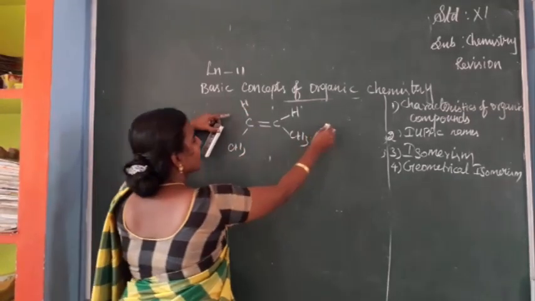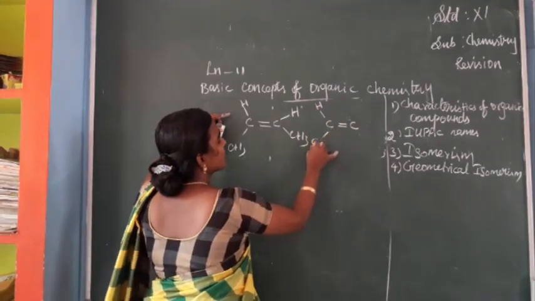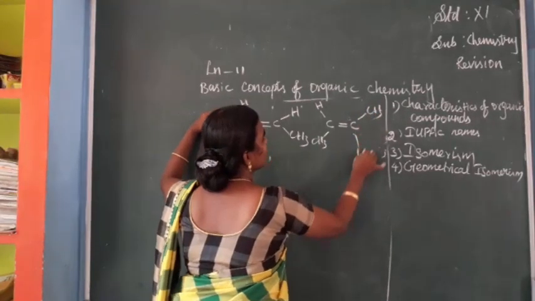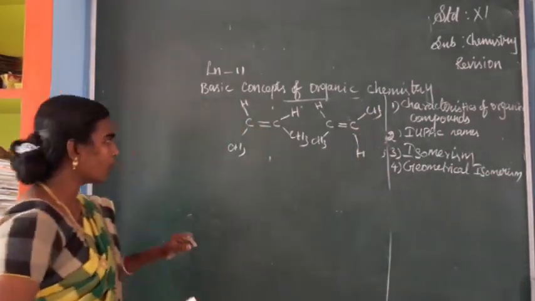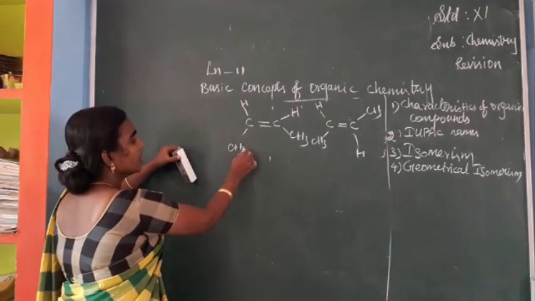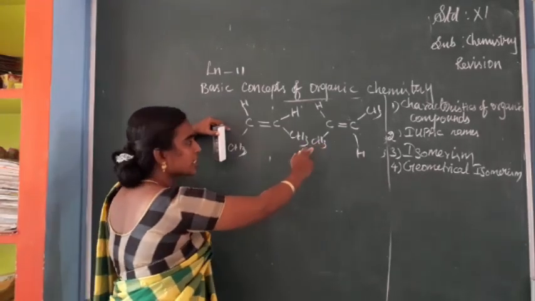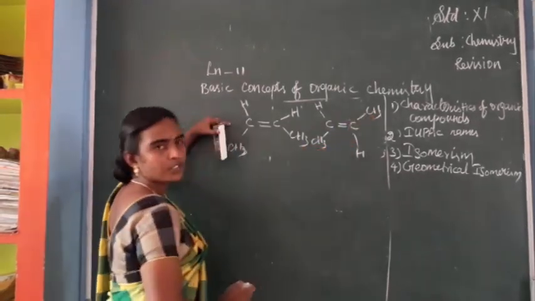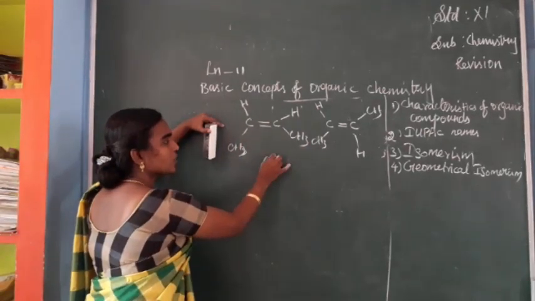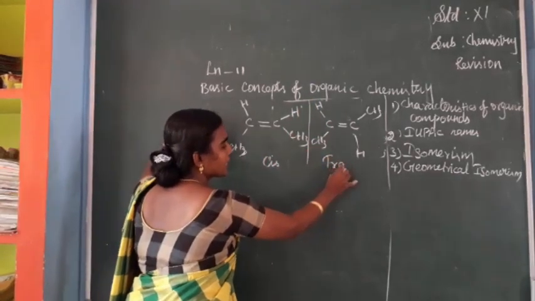One more example I am writing, C double bond C, here H, CH3 and here CH3, H. When you consider these two compounds, in the first the same CH3 groups lie on the same side, isn't it? In the second compound, the same groups lie on the opposite side. If the same groups lie on the same side, it is called the cis isomer. If the same groups lie on the opposite side, it is called the trans isomer.